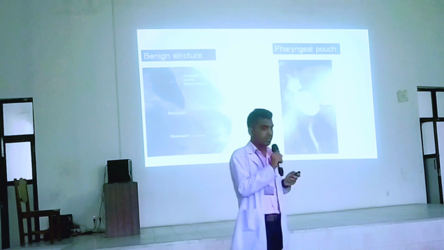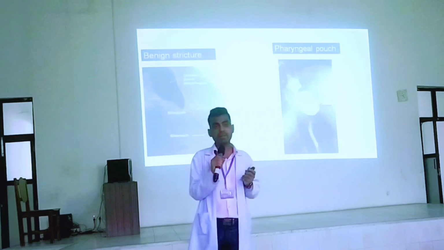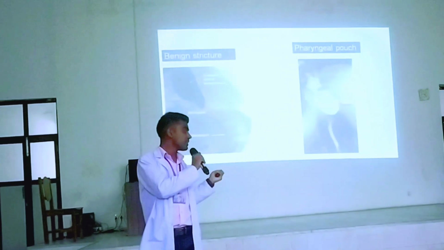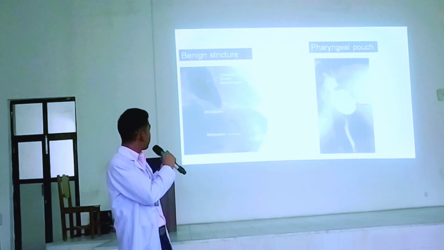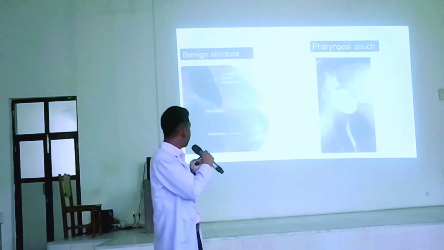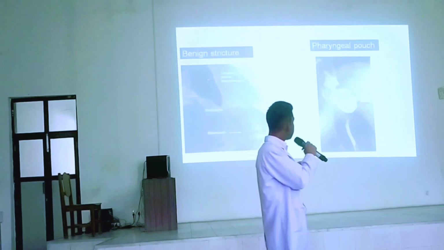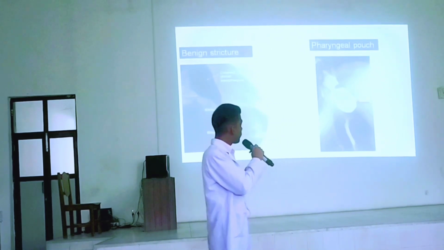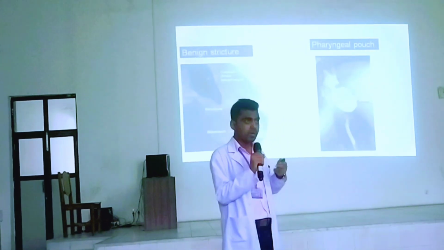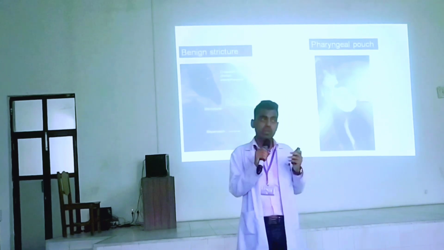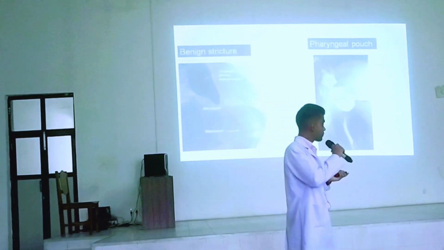Then another condition is the benign stricture. We can appreciate that long segment strictures are there, right? There is long segment stricture with proximal dilation and gradual tapering, also looking like a rat tail appearance. Then another condition is the pharyngeal pouch. We can see the pharyngeal pouch simply projected from the posterior aspect of the pharyngoesophageal junction. So if you get this finding, we can rule in a pharyngeal pouch.